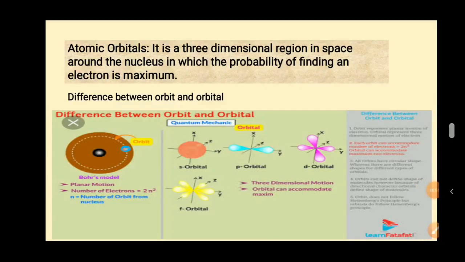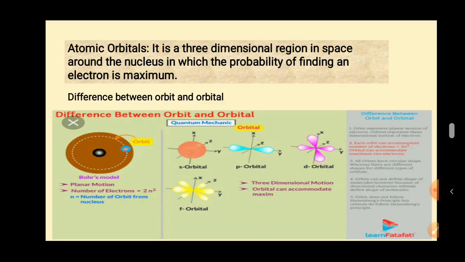Quantum numbers explain the concept of atomic orbitals. Atomic orbitals are distinguished with the help of three quantum numbers called principal quantum number, azimuthal quantum number, and magnetic quantum number. Before explaining these, I will explain the meaning of atomic orbitals and the difference between orbit and orbitals. An atomic orbital is a three-dimensional region in space around the nucleus in which the probability of finding an electron is maximum.